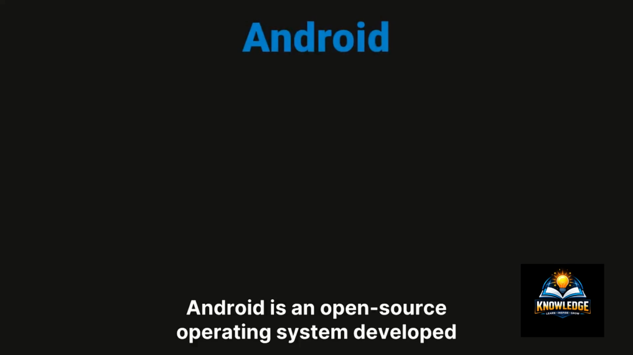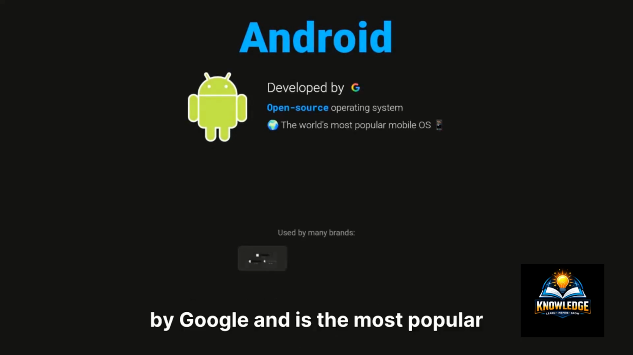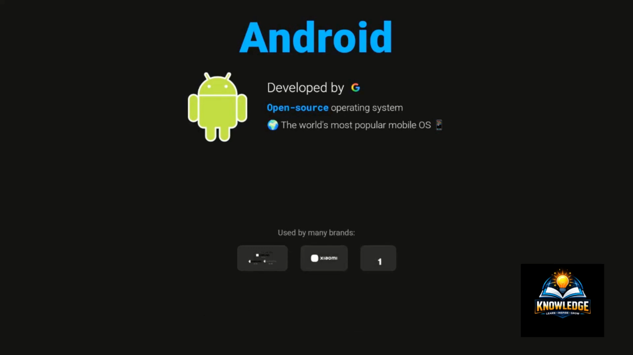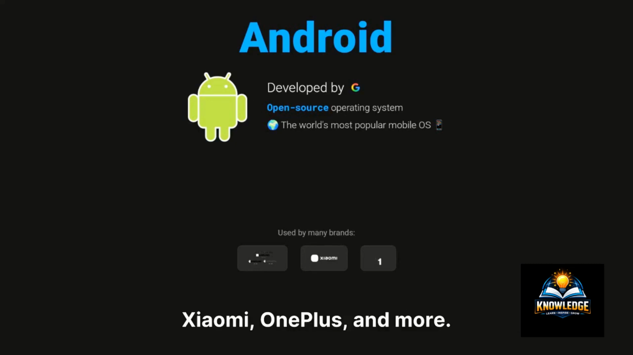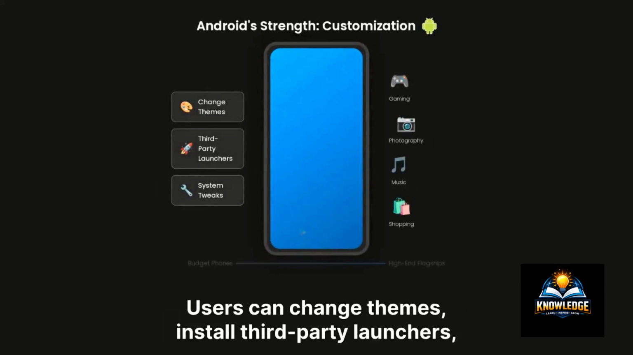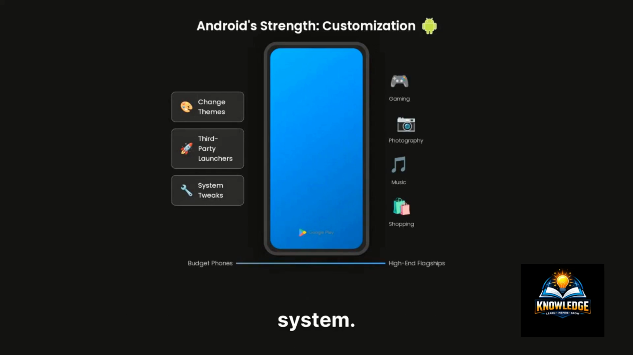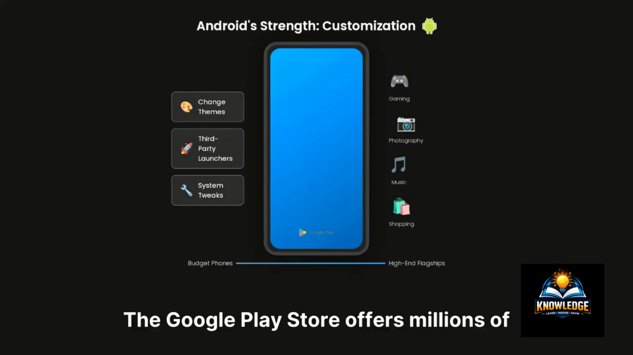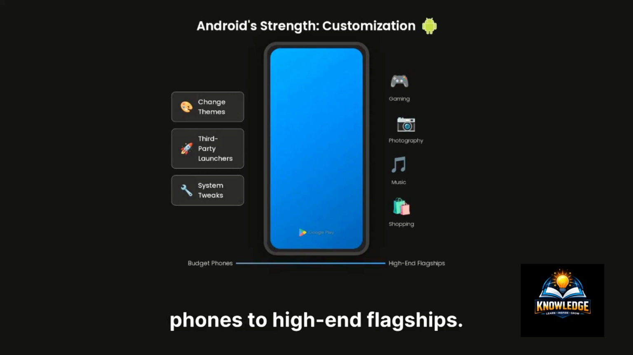Android. Android is an open-source operating system developed by Google and is the most popular mobile OS in the world. It's used by many brands including Samsung, Xiaomi, OnePlus, and more. Android's biggest strength is customization. Users can change themes, install third-party launchers, and customize nearly every aspect of the system. The Google Play Store offers millions of apps, and Android devices range from budget phones to high-end flagships.